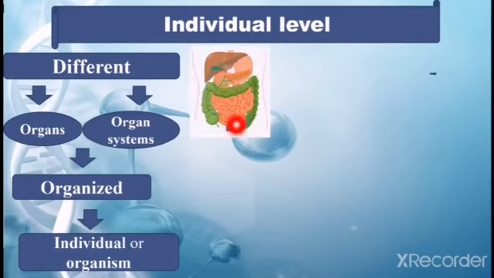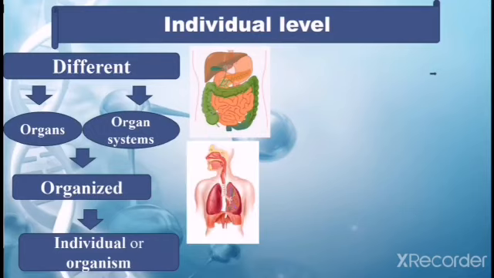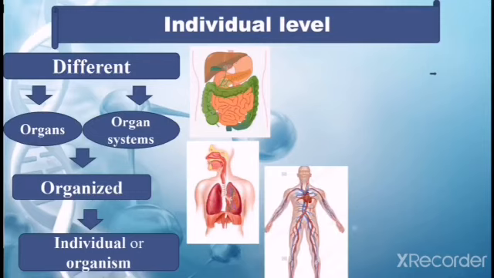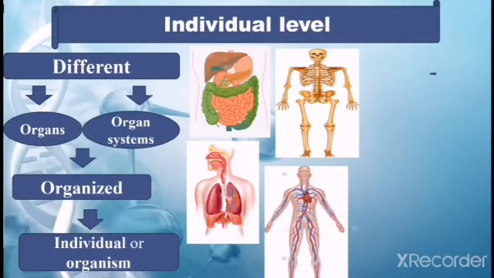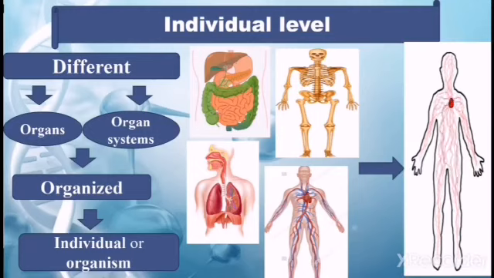Different systems are present in the body of living organisms, like the digestive system that is involved in the process of digestion, then the respiratory system that is involved in respiration, then the circulatory system that is involved in the circulation of blood, then the skeletal system that provides support and protection. When all these systems are combined together, they form a level known as the individual level, like human beings.